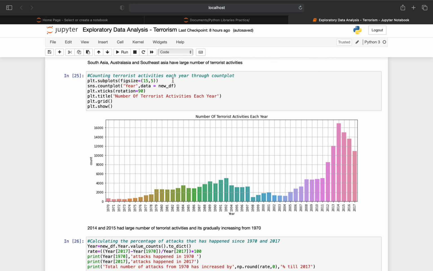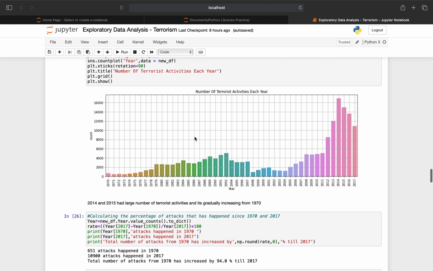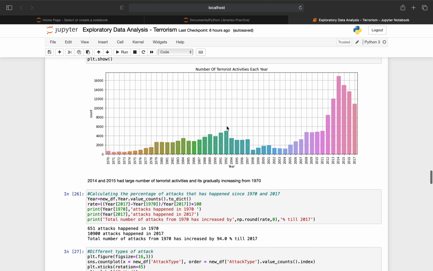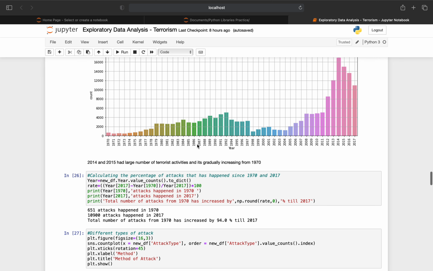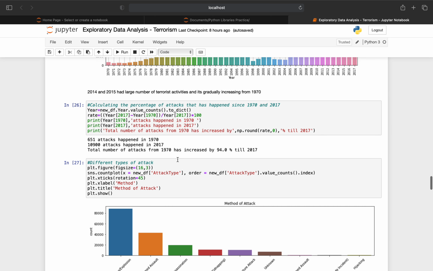Counting terrorist activities each year through a count plot. Plot representing the number of terrorist activities each year. From this plot we can say that from 1970 to 2017, terrorist activities are increasing gradually. From this we can also say that 2014 and 2015 had a large number of terrorist activities.